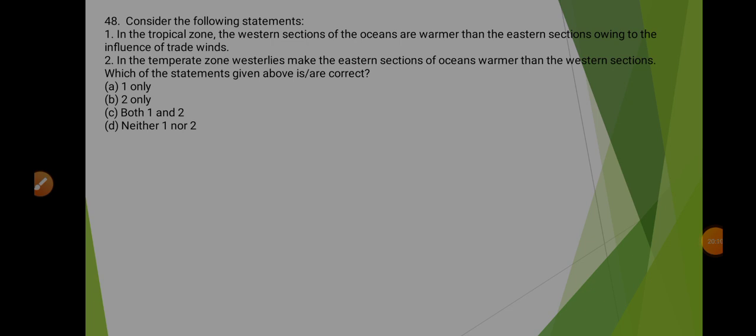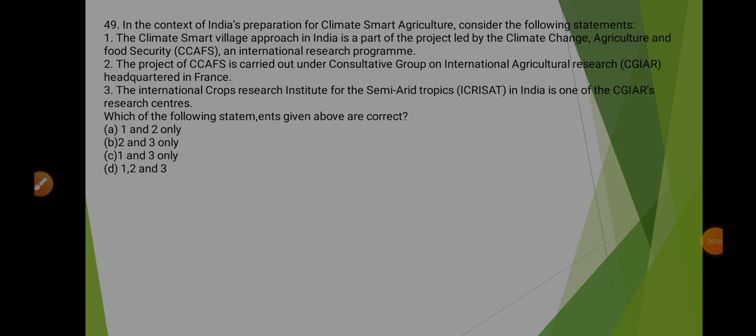Coming to statement 2, it says in the temperate zone, westerlies make the eastern sections of oceans warmer than the western sections. Again, this statement is also wrong because westerlies is a type of wind, and as we have seen above, wind does not influence temperature. It's the ocean currents that influence the temperature. Therefore, the correct option will be D. That is, neither statement 1 nor 2 is correct.